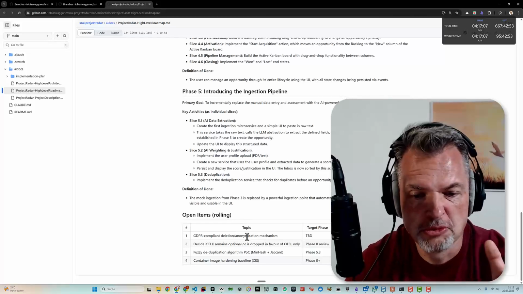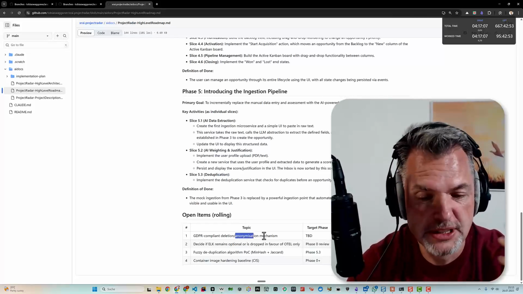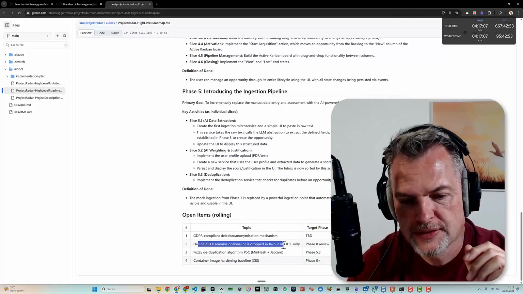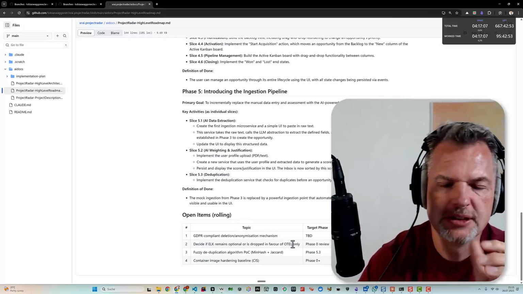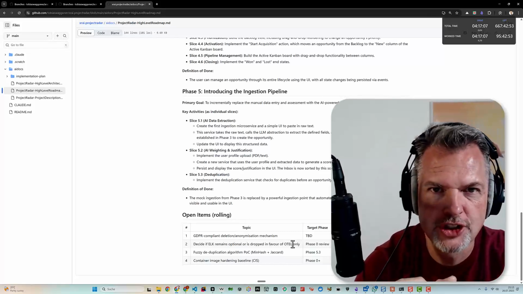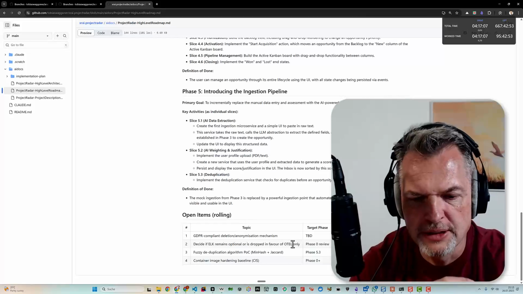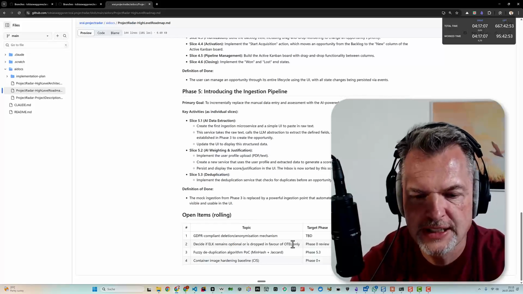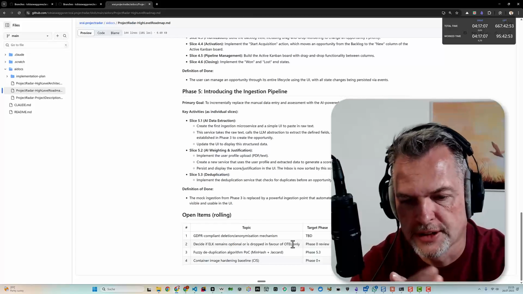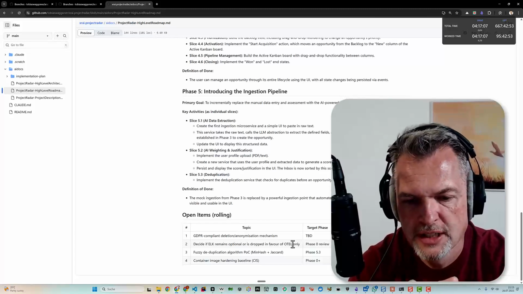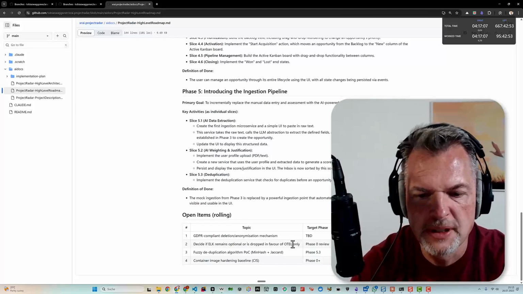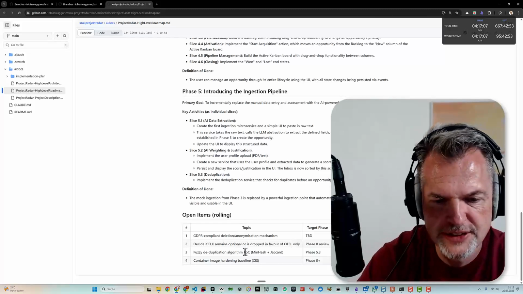So anonymization might be a better approach for this. I also have not yet decided if we add an ELK, so Elasticsearch and Kibana, and probably Logstash stack into our infrastructure for diagnostics, for reading the log files. For now, we will be doing OpenTelemetry, but potentially we might add this.